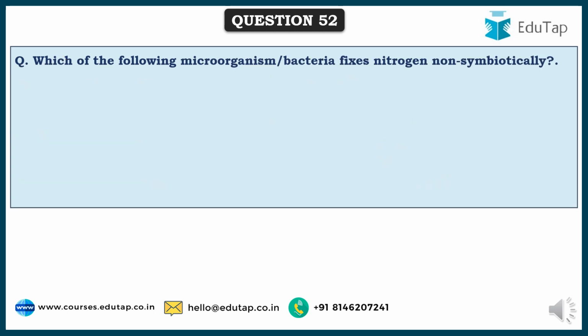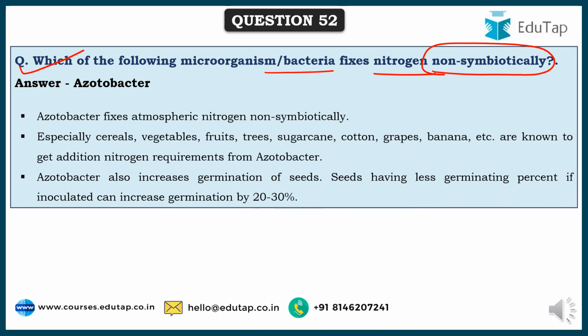So friends, here comes the next question. Which of the following microorganisms or bacteria fixes nitrogen non-symbiotically? Friends, we have recently completed a lecture on this: what are the various types of useful or beneficial microorganisms. As part of that, we have studied various symbiotic, non-symbiotic, and other types of bacteria or microorganisms that help in nitrogen fixation. And for this, the non-symbiotic nitrogen fixing bacteria example is azotobacter.